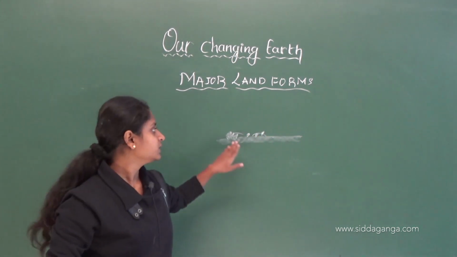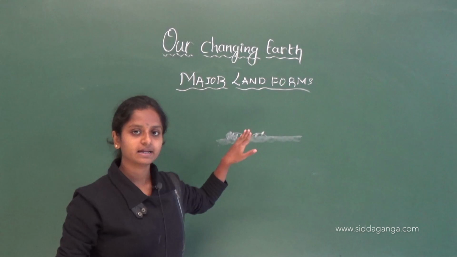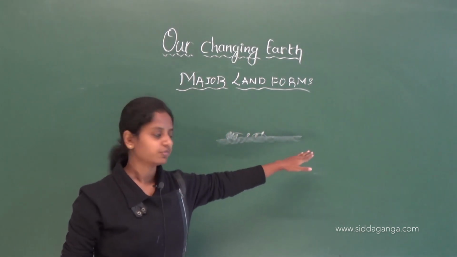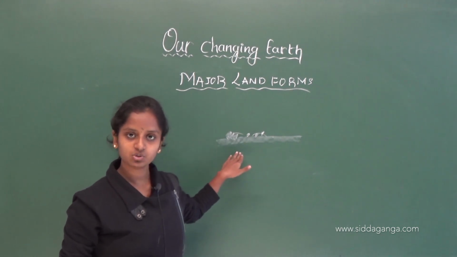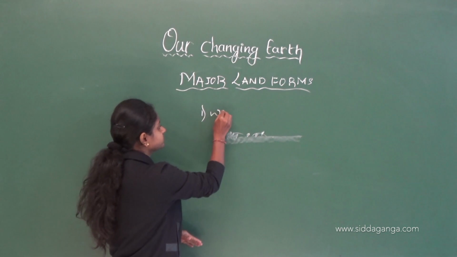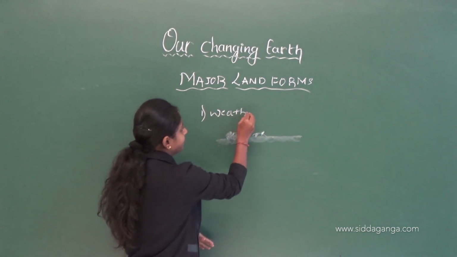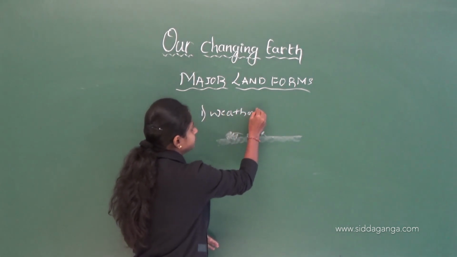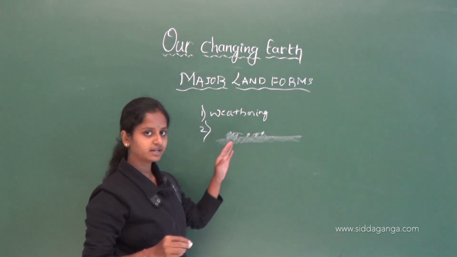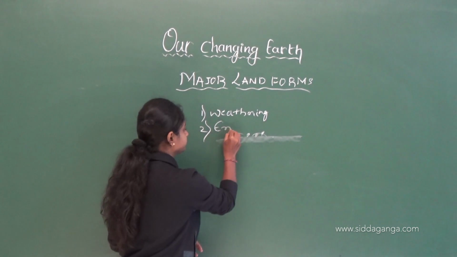So this soil and rocks, everything will be worn out from the earth's surface because of two phenomena. The first one is weathering and the second is erosion.